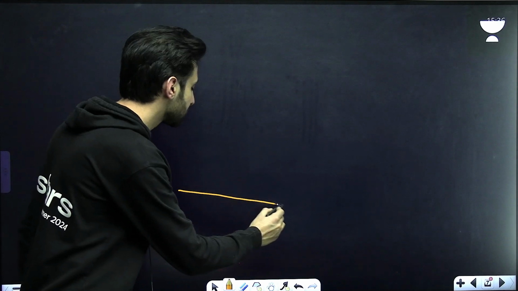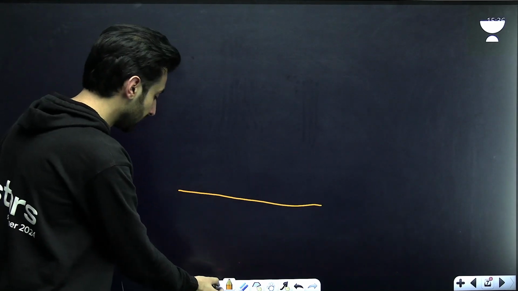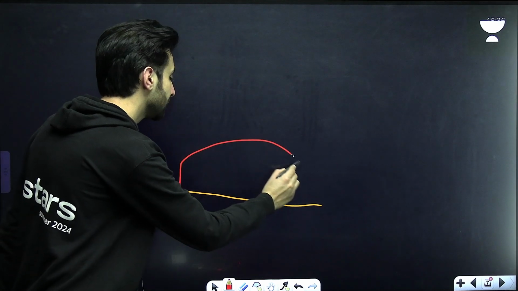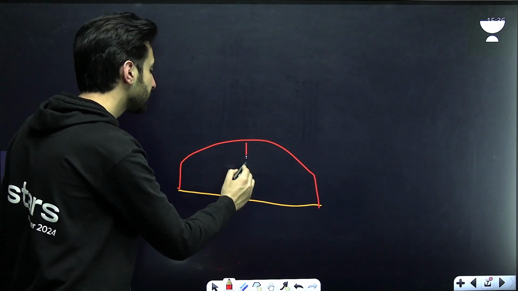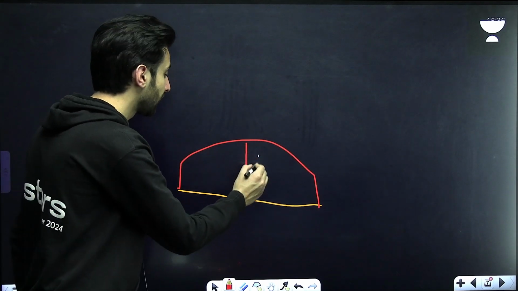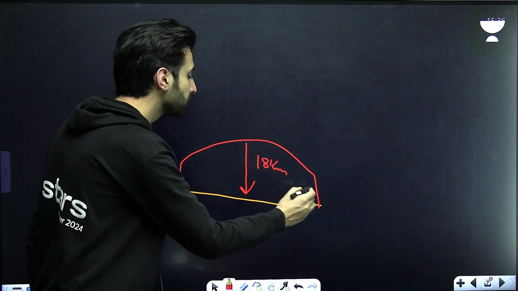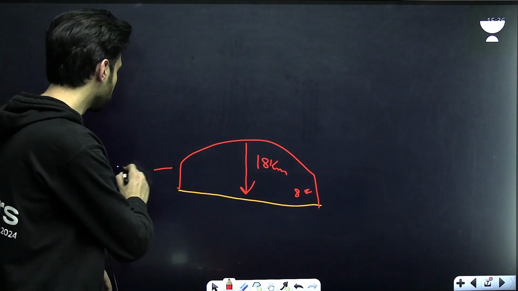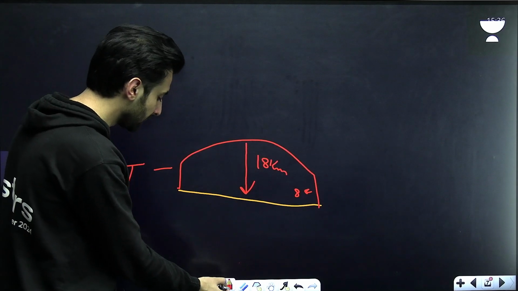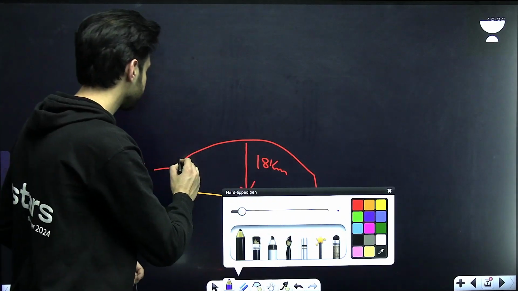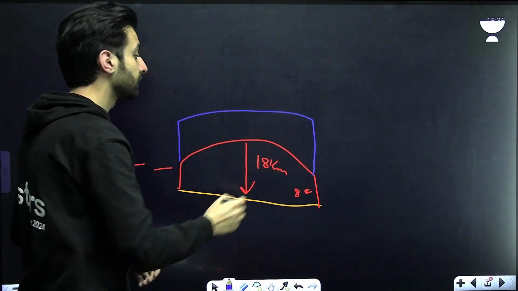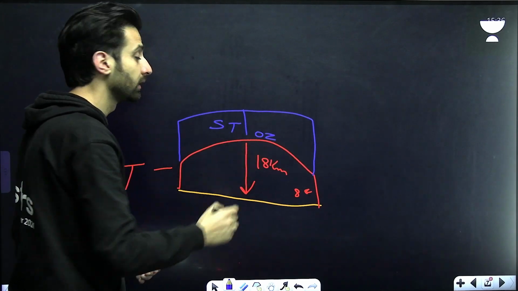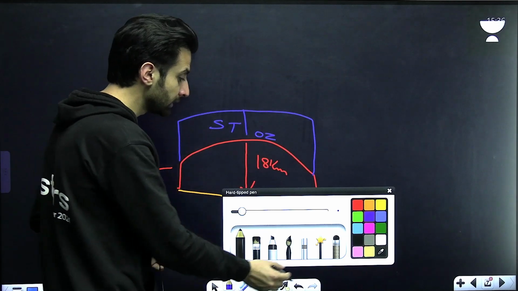If this is the surface of the earth, the first layer that is there is called the troposphere. It is like this. It has the highest thickness near the equator, around 18 kilometers, and at poles it is around 8. So this is how the first layer is there, and it is troposphere, number 1. After the troposphere, you will find the second layer, that is the stratosphere. Stratosphere is the second layer and there is the presence of ozone in this layer as well. That is number 2. Then you go to the third layer.